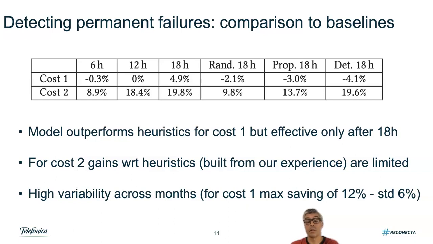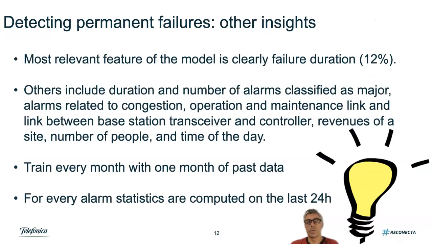This high variability is due to several factors. There are many failures that are unpredictable and vary significantly across months, as well as the number of users and the usage of the network, and this explains the variability. There are more insights which you can find in detail in the paper. I'm going to list here some of them.